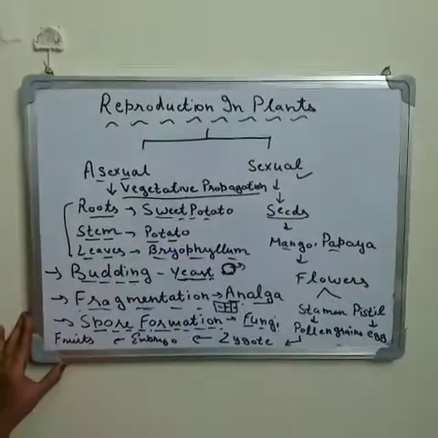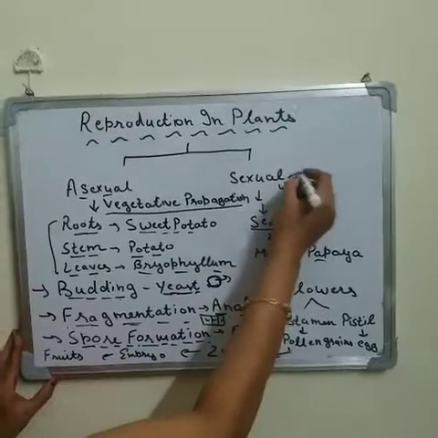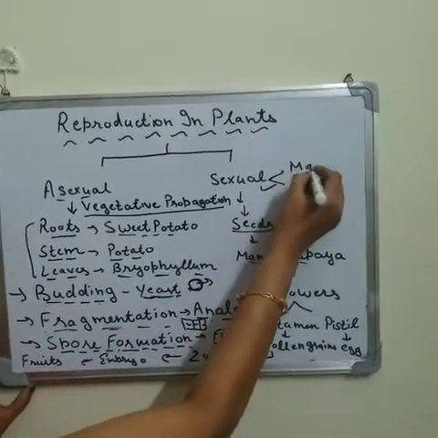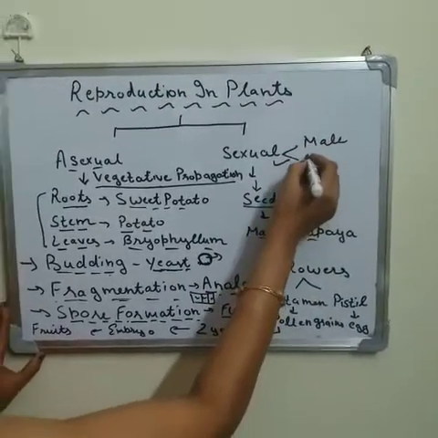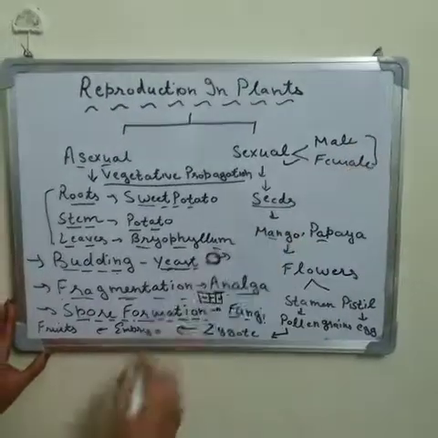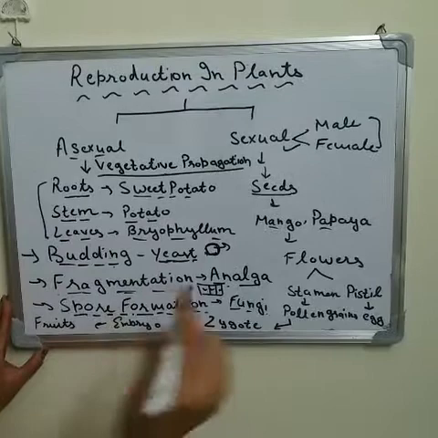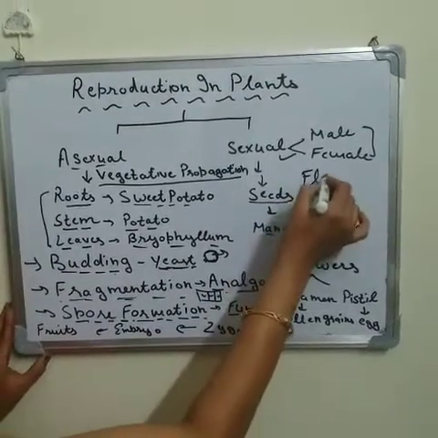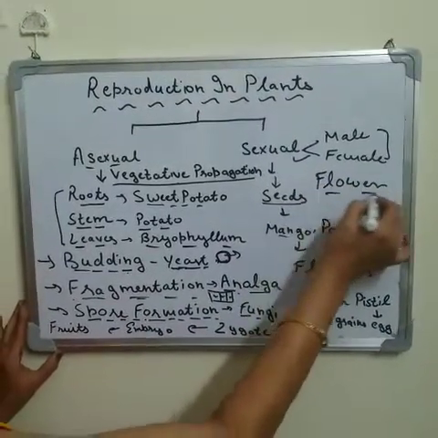So when we are talking about sexual reproduction, there are two parts: one is the male reproductive part and one is the female reproductive part. And which is the reproductive part of a plant? Yes, that is the flower. The flower is the reproductive part of a plant.